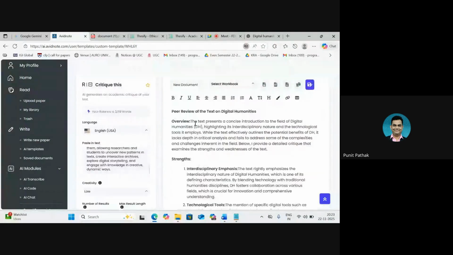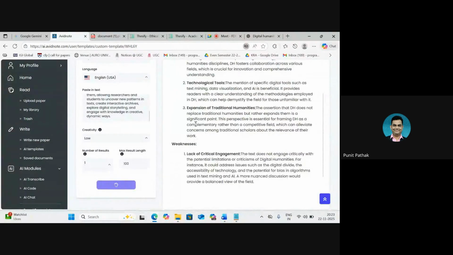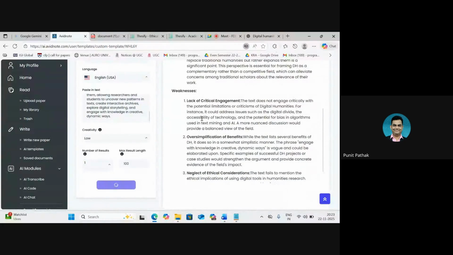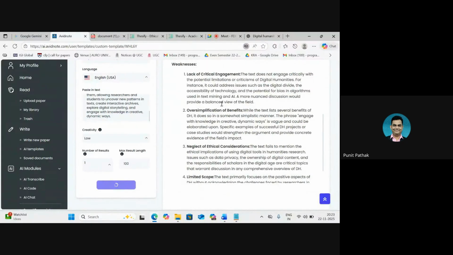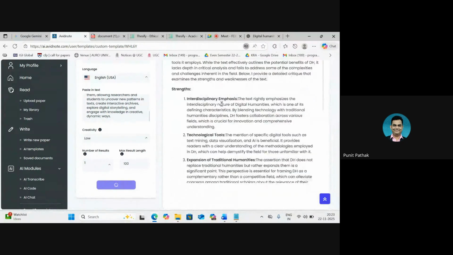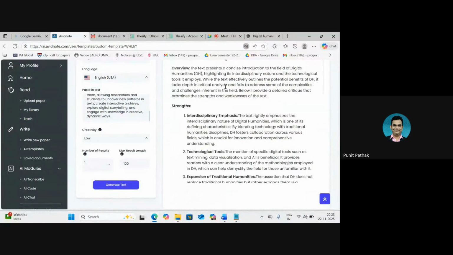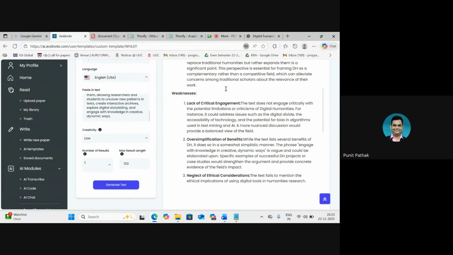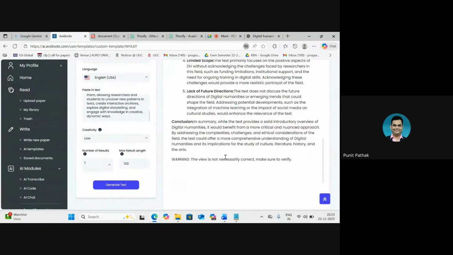So as we can see, it has started to give us an overview and an analysis of the writing itself. So there we go, the output is ready. We first have an overview section. Then we have the strengths of the write-up, the weaknesses of the write-up, and the conclusion. And what I really like about Kahubi is this part.